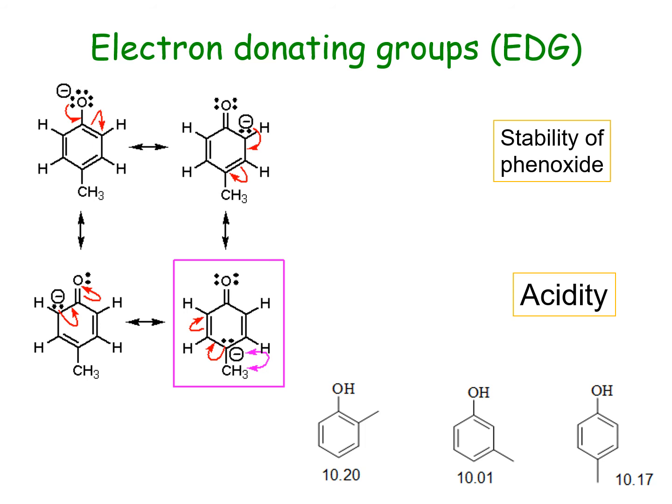Opposite effect is expected in case of electron donating groups. So if we have a methyl group, for example, present, what will happen is when the phenoxide ion starts resonance, the negative charge will be circulated. When it reaches the methyl group or any other electron donor, it will also try to donate the electrons.